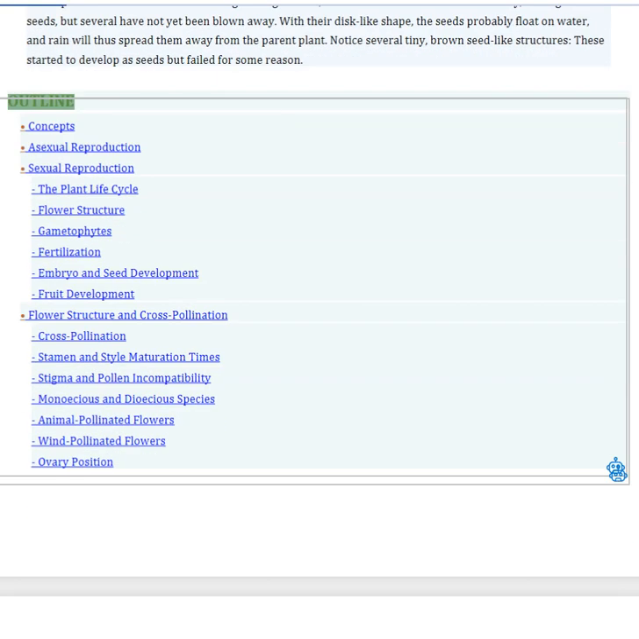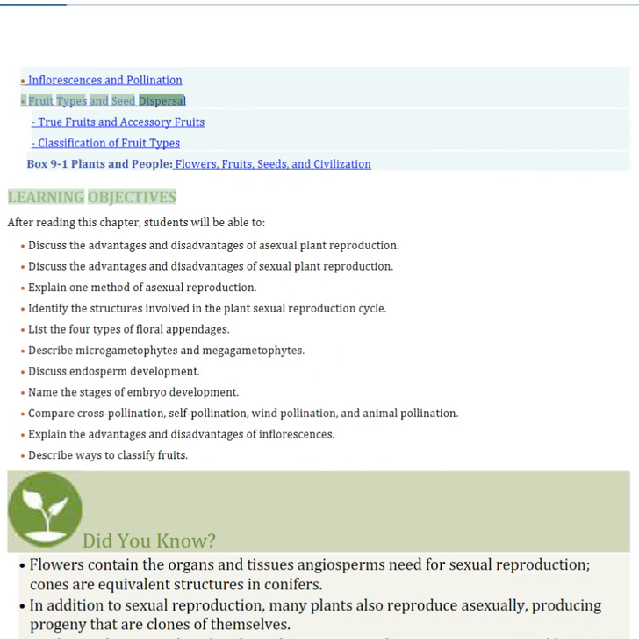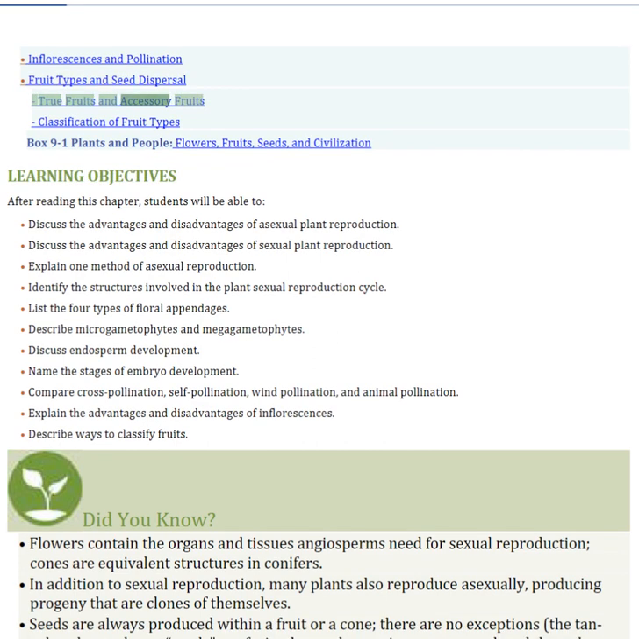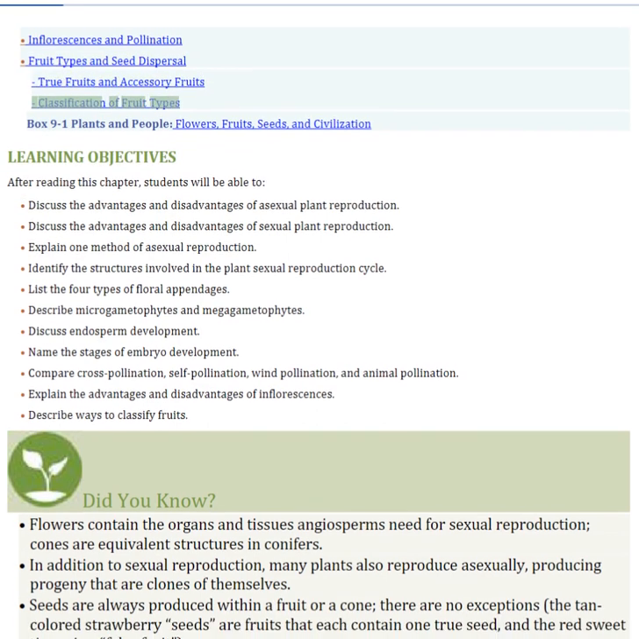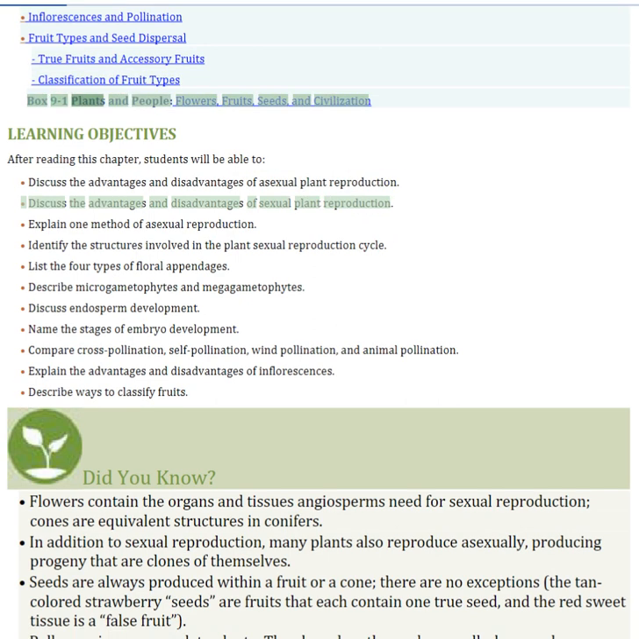Outline. Inflorescences and pollination. Fruit types and seed dispersal. True fruits and accessory fruits. Classification of fruit types. Box 9-1, Plants and People: Flowers, fruits, seeds, and civilization.